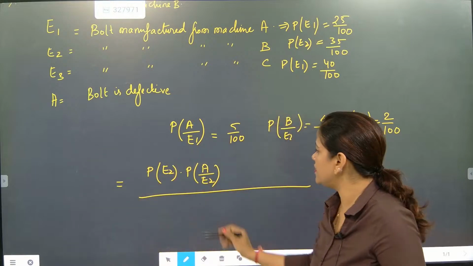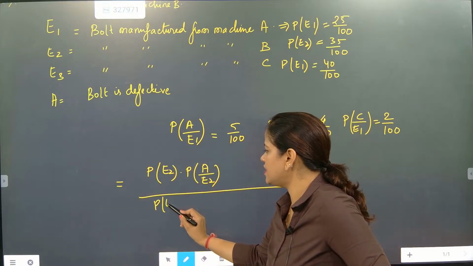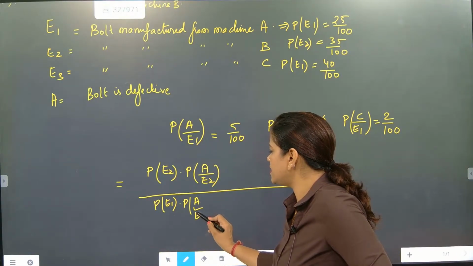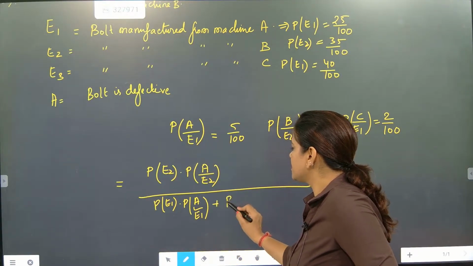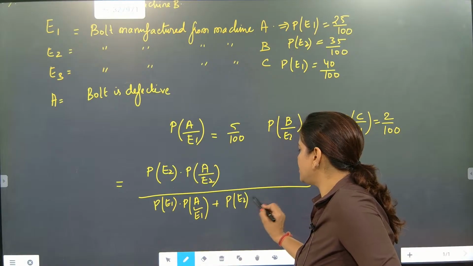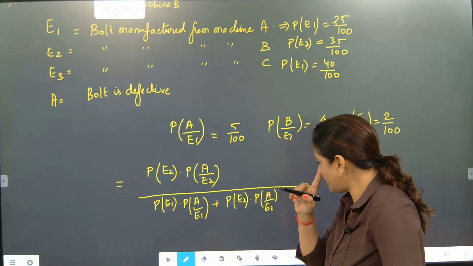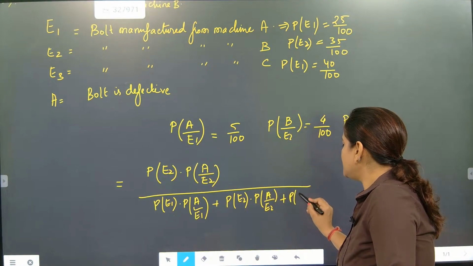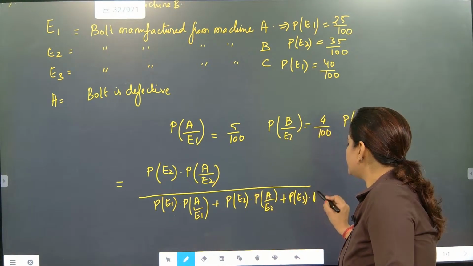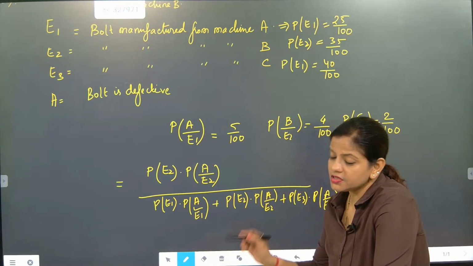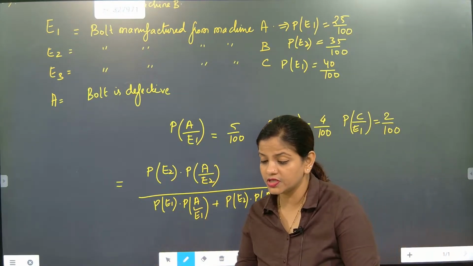So the factory is producing E1 and its defect, plus E2 from machine 2 with its defect, plus machine E3 with its defect. So that means what, beta? This is exactly how Bayes theorem is working.